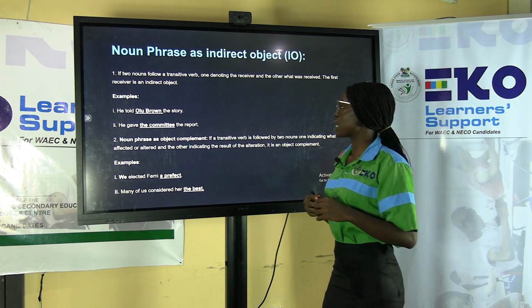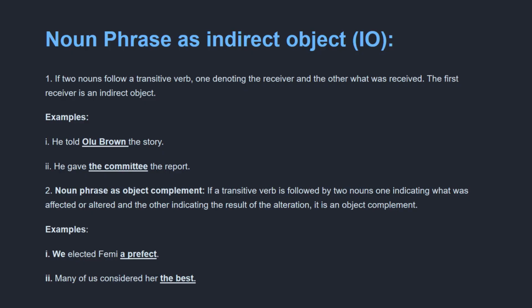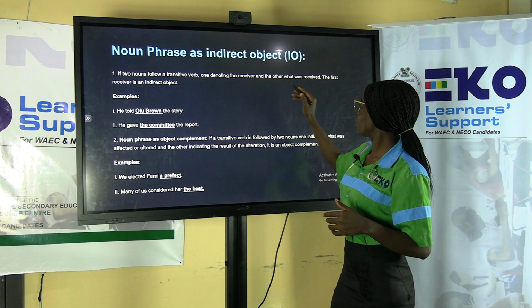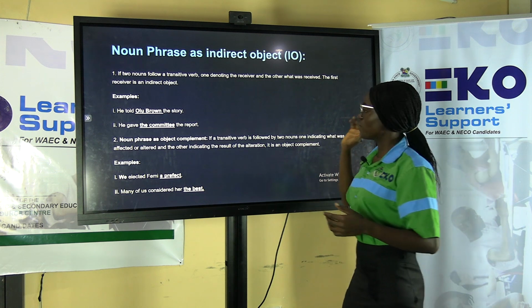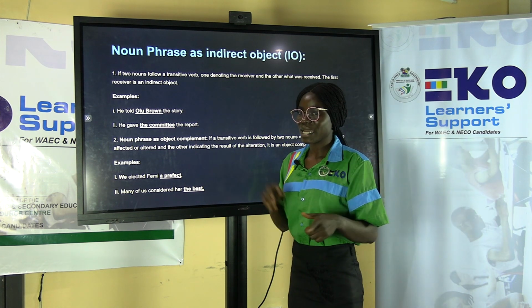Then a noun phrase can also function as indirect object, in a case where we have two objects. When we have two objects, if two nouns follow a transitive verb, one denoting the receiver and the other what was received, the first receiver is an indirect object.